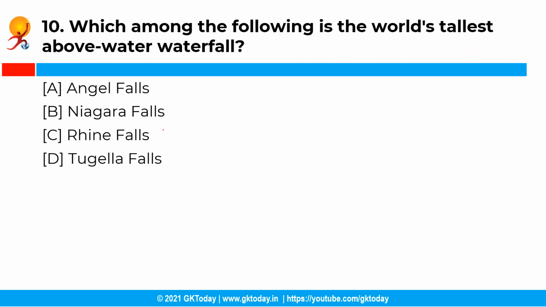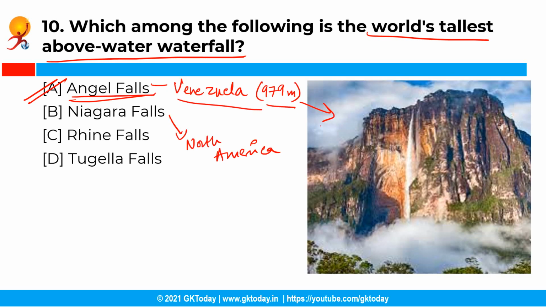So, which among the following is the world's tallest above-water waterfall? Now, you have the following options, and the correct answer is option A, that is Angel Falls. So, the Angel Falls in Venezuela is the tallest above-water waterfall in the world with 979 meters, whereas Niagara is the widest and the most powerful falls in North America.